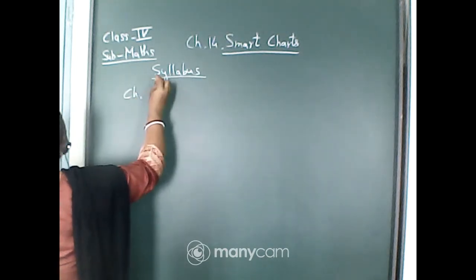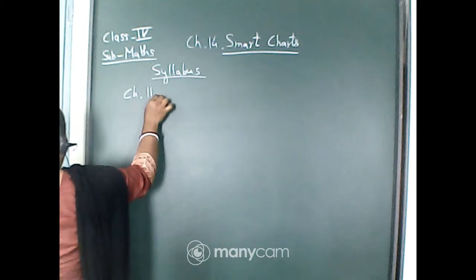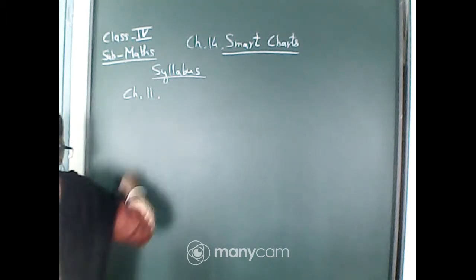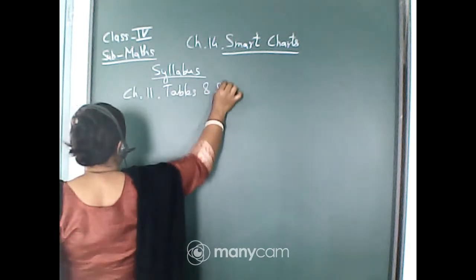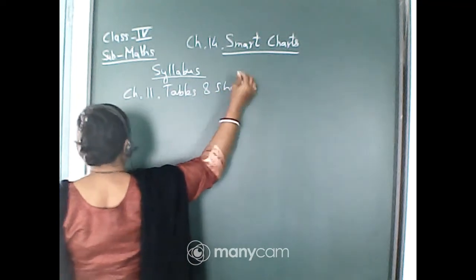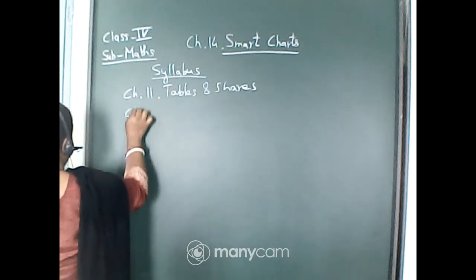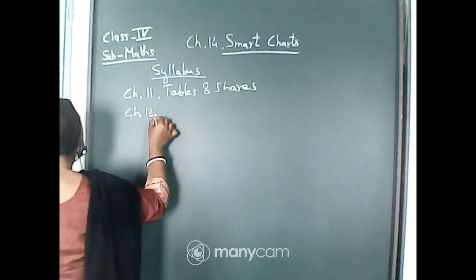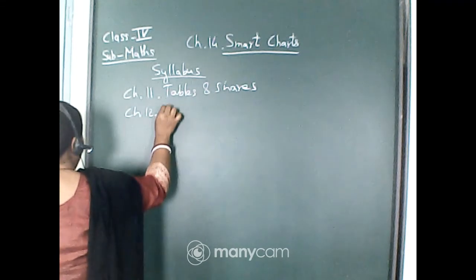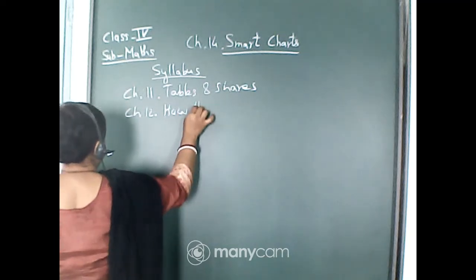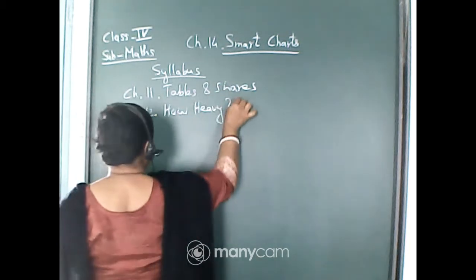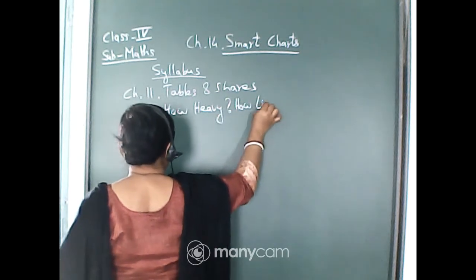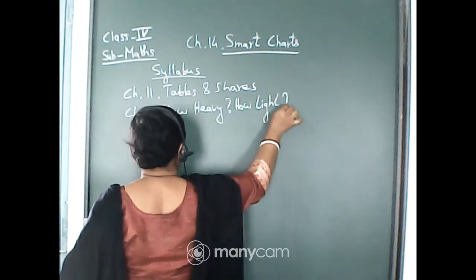For term 2, I am writing for term 2. It is chapter number 11 from Math Magic, tables and shares. Then chapter number 12, how heavy, how light.